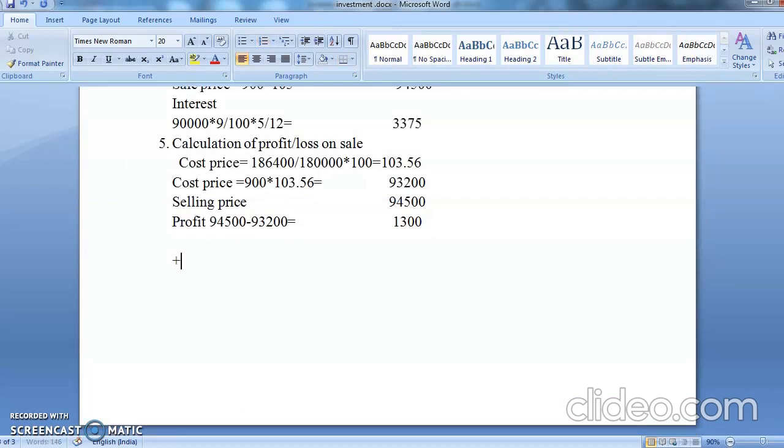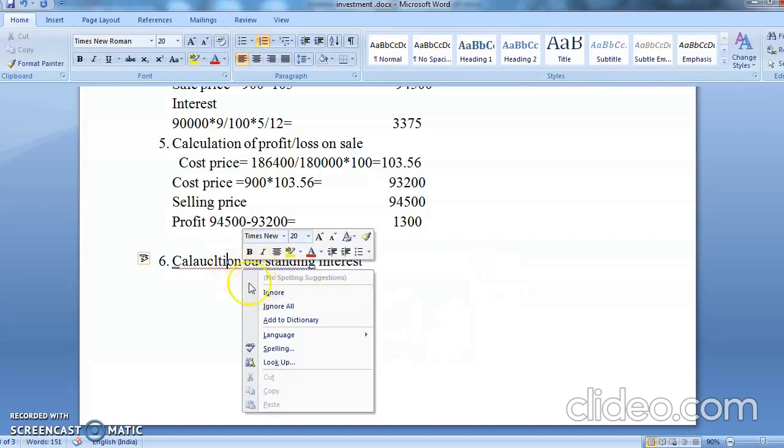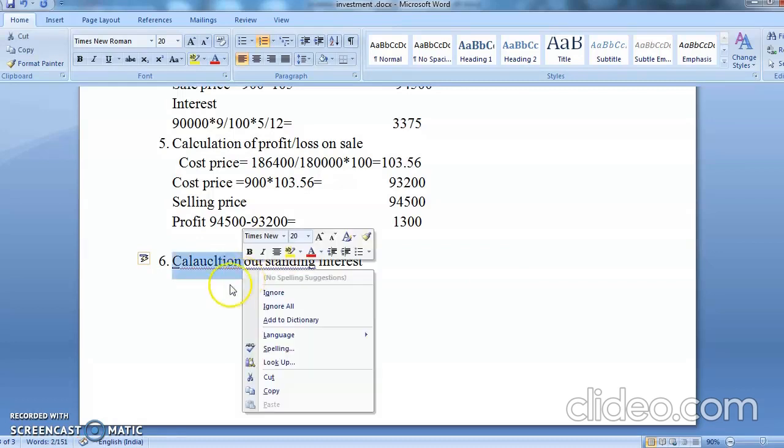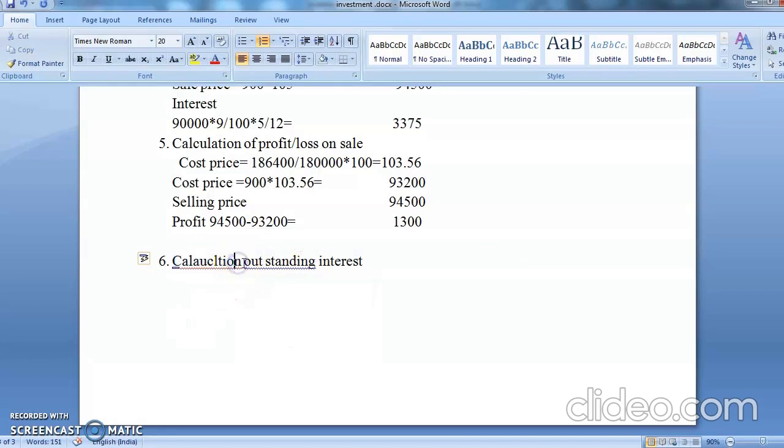So working note number 6, calculation of outstanding interest.